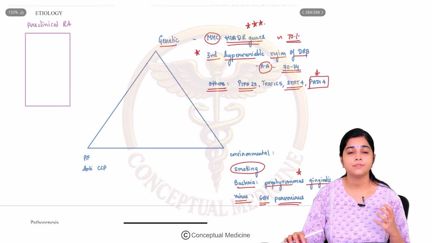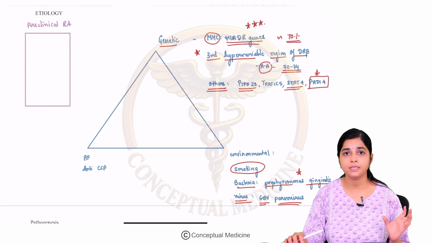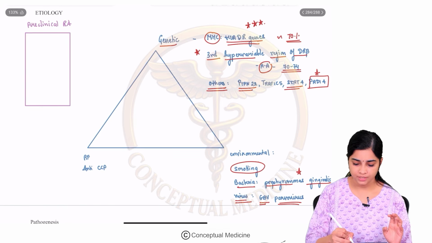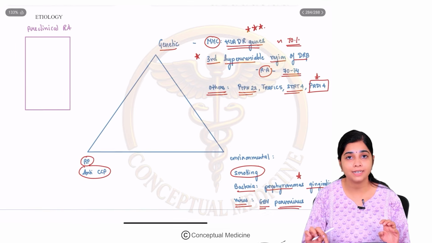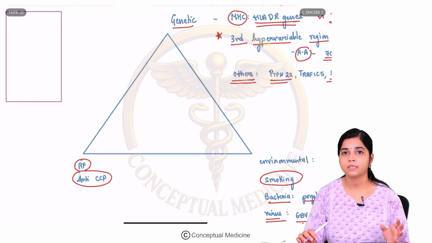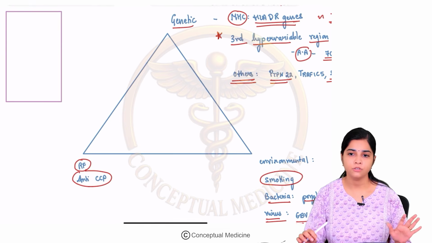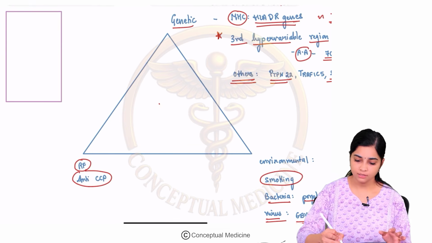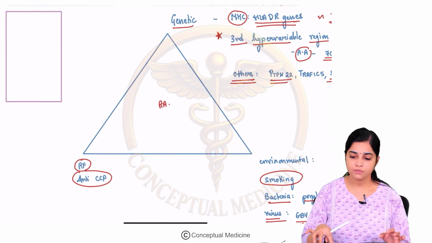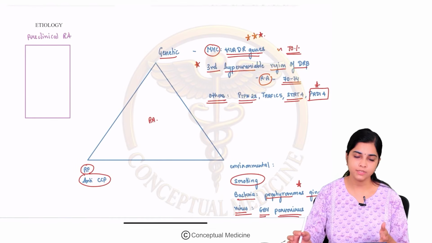When there is an environmental trigger in a genetically predisposed individual, along with production of antibodies including rheumatoid factor and anti-cyclic citrullinated polypeptide, these two antibodies have a predisposition to affect the joints, and this results in RA. So this is about the genetic and environmental risk factors associated with RA.